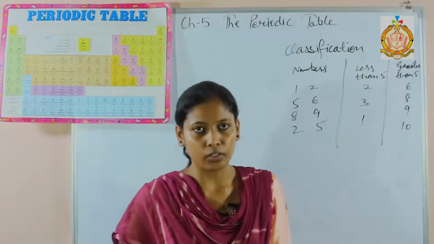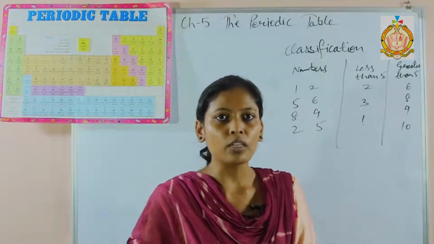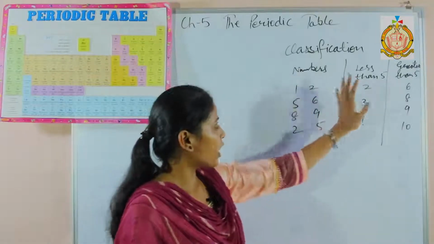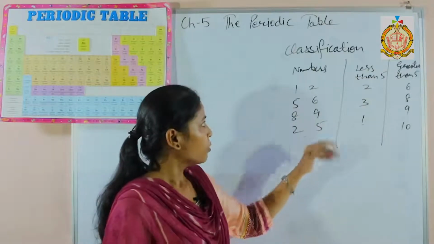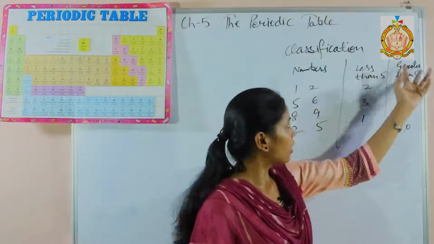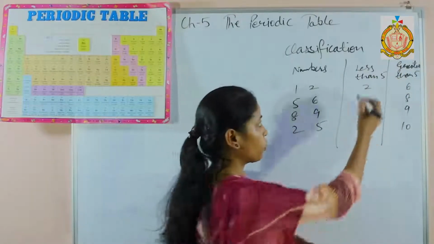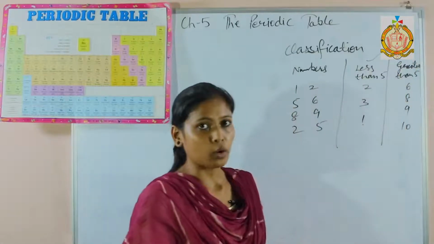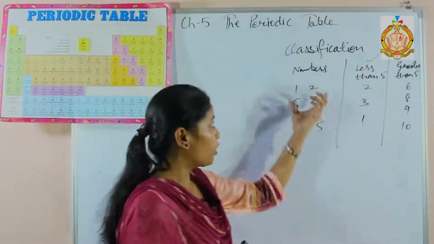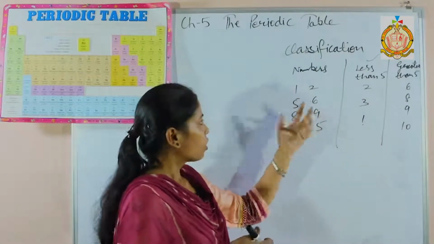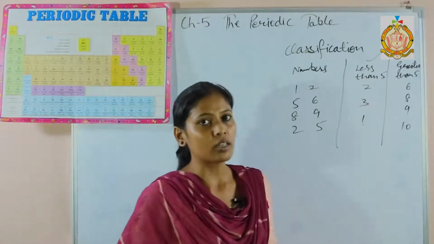Now, what is classification? Classification means when we arrange things into groups, into columns. Now, here I have written some numbers. See that here numbers total from 1 to 10, and here numbers are less than 5 and greater than 5. So it is easy to find which numbers are less than 5 and which are greater than 5. But when we see them together, it is a little bit complicated to find which is less than 5 and which is greater than 5.